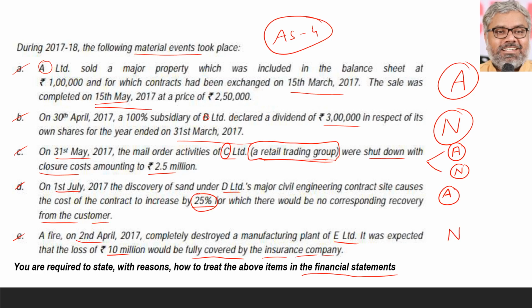Again, you may not say as an element, fire, earth, everything existed already. Not in that sense. Fire is an accident that happened suddenly. The situation of an accident cannot exist already. That did not exist on the balance sheet date. That is why it is a non-adjusting event.